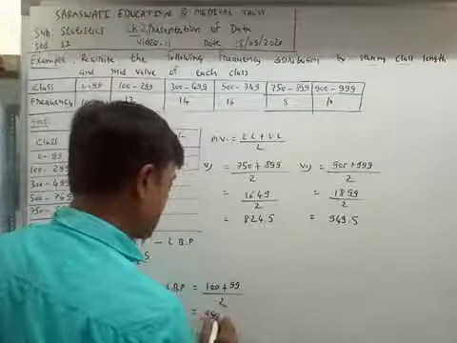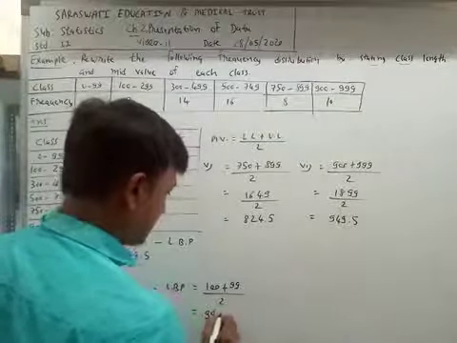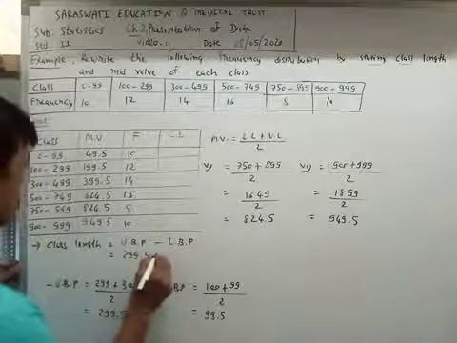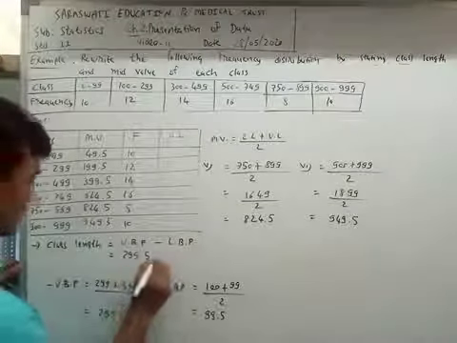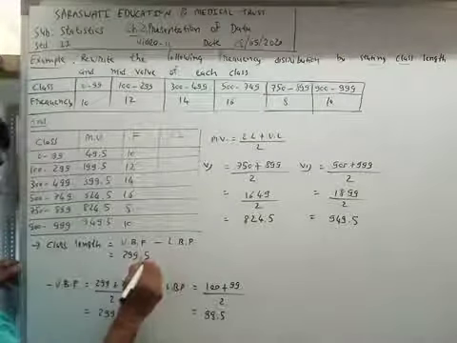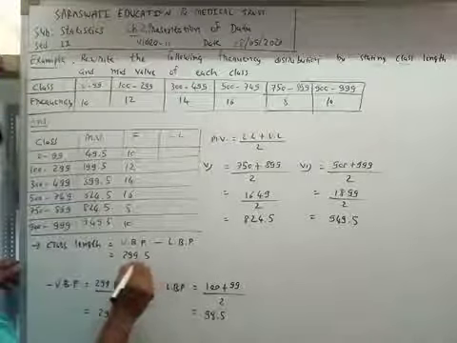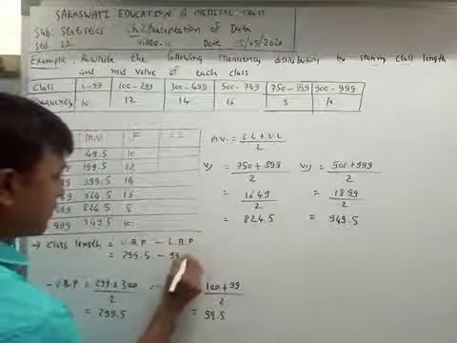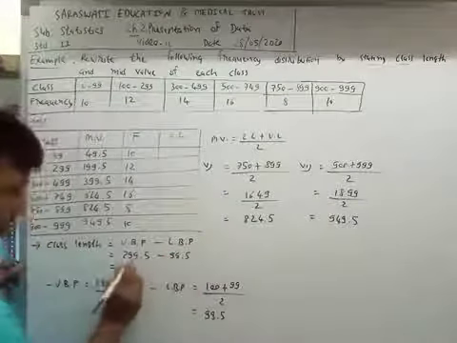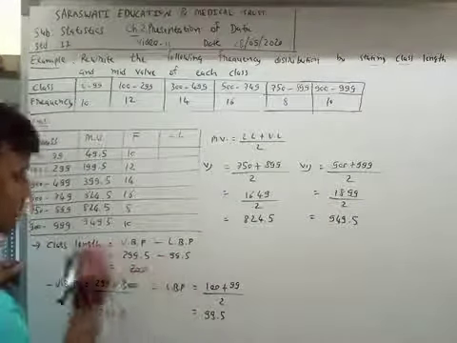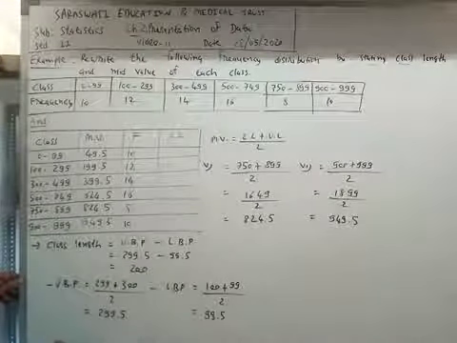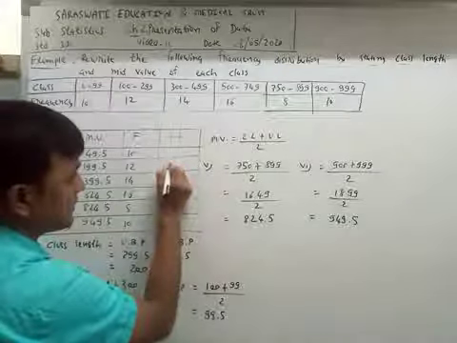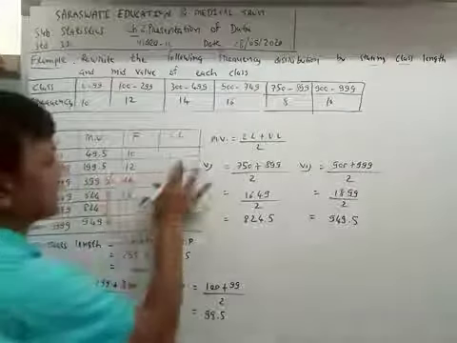So the answer is 99.5. So the class length is 200. We write the class length of the second class is 200.